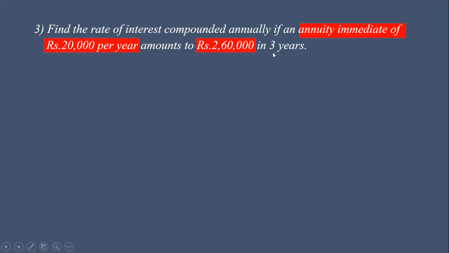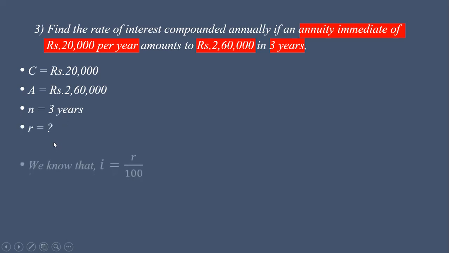In 3 years: how many installments or years are there? 3. So N is given, and we want to find the rate of interest. First we list the things. C is equal to rupees 20,000. A, the accumulated value, is rupees 2,60,000. N is equal to 3 years. We want to find R.